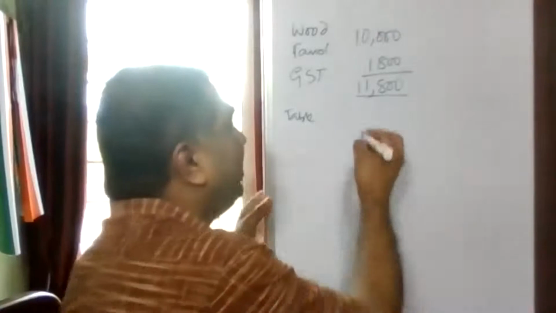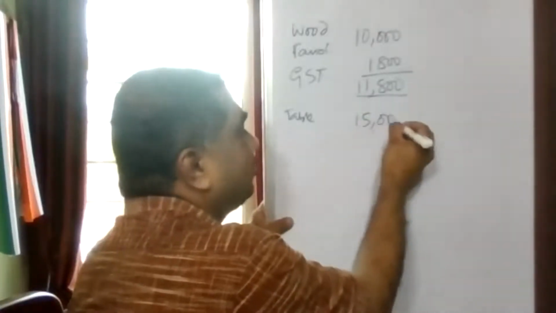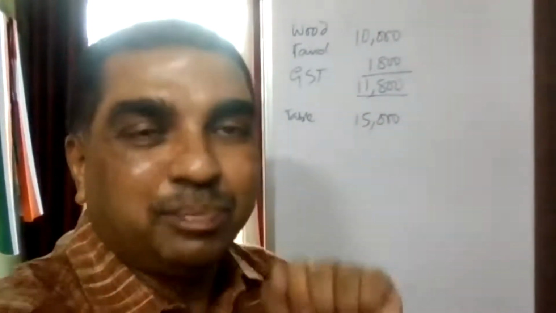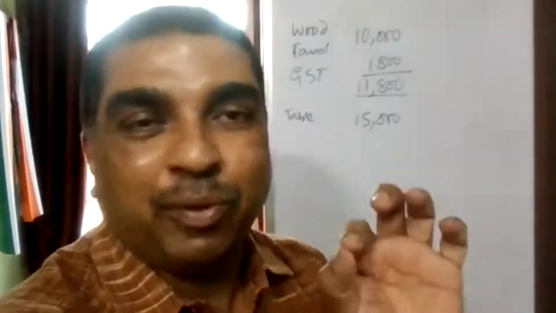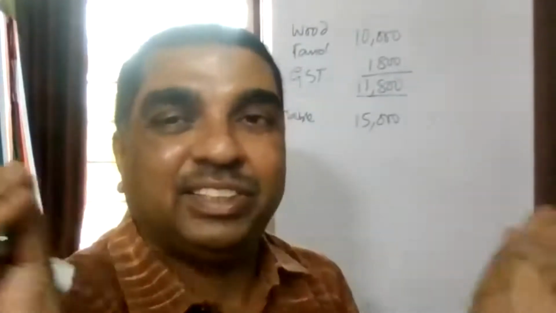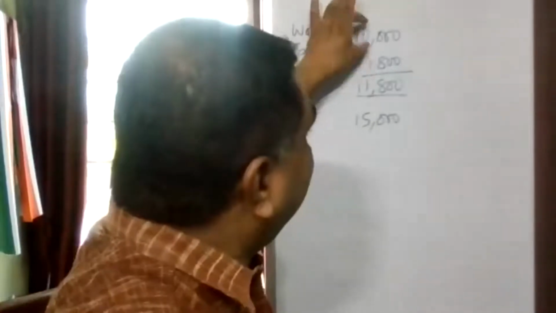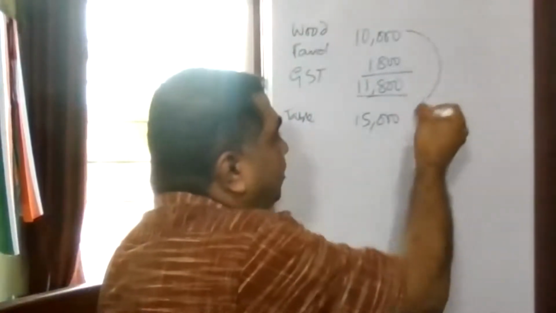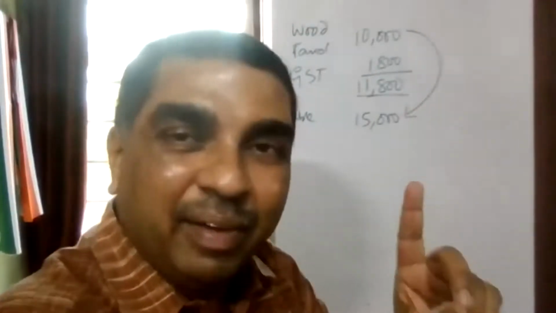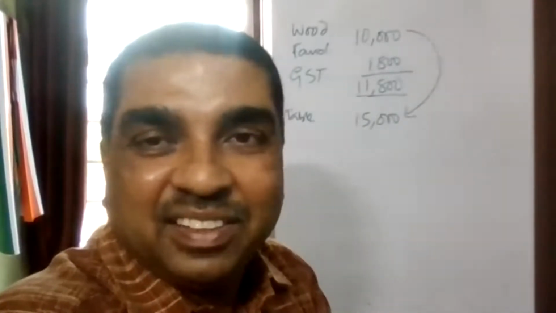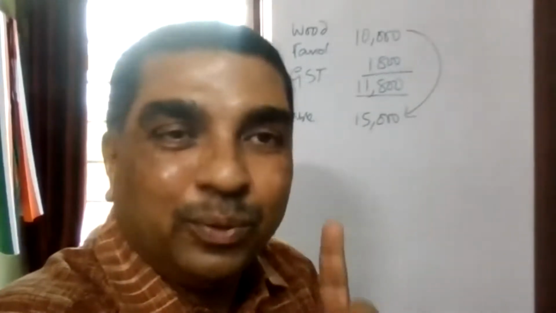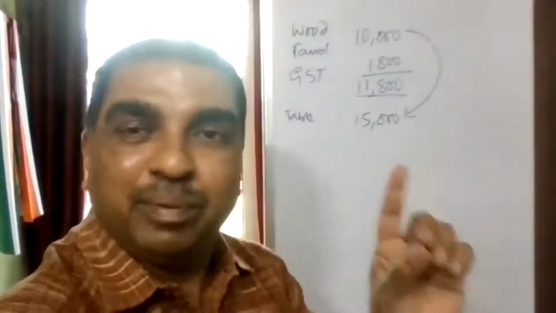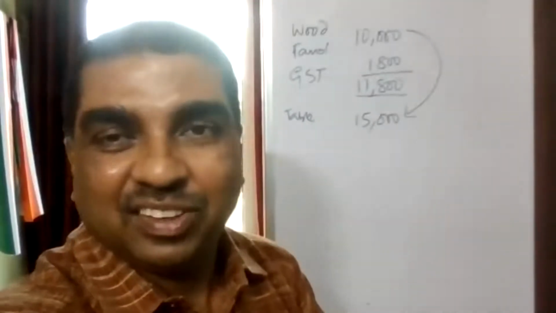He may be selling the table at, let us say, 15,000. So he is making a value addition. That means 10,000 worth of goods becomes 15,000. Goods which were worth 10,000 now become 15,000. There is a value addition or not?